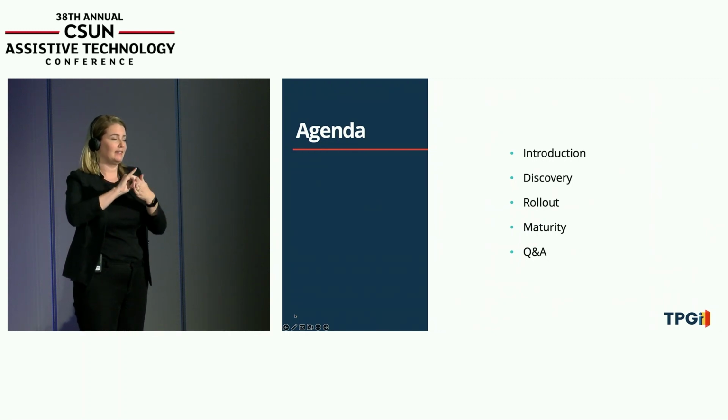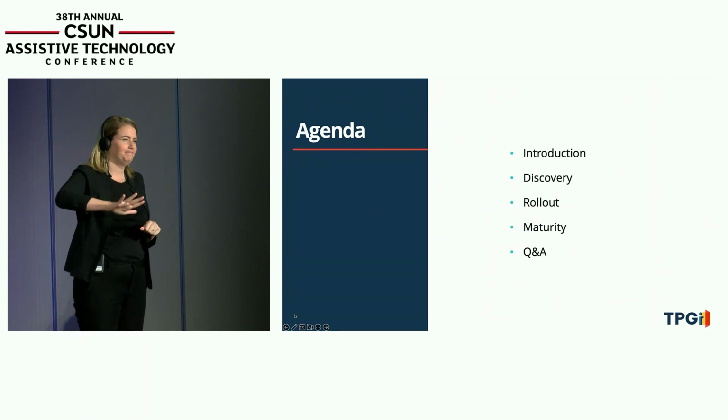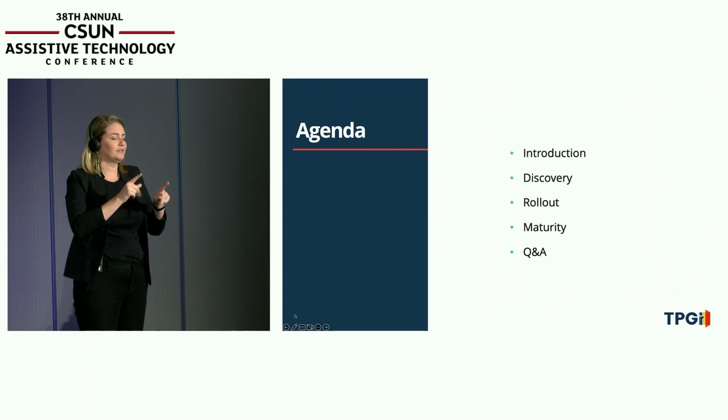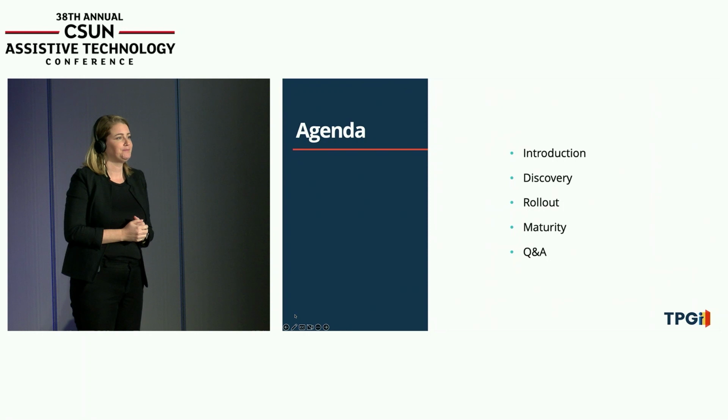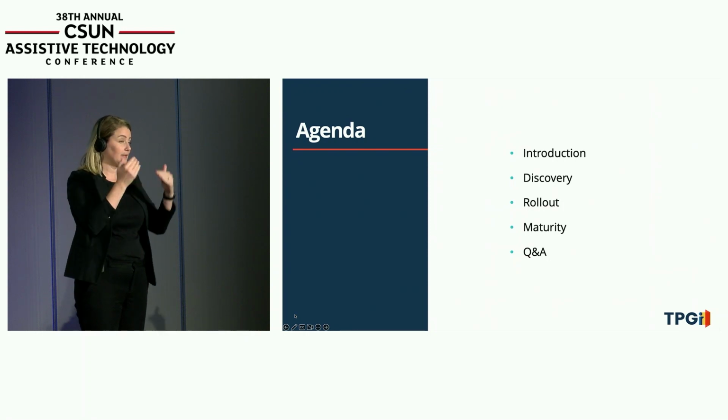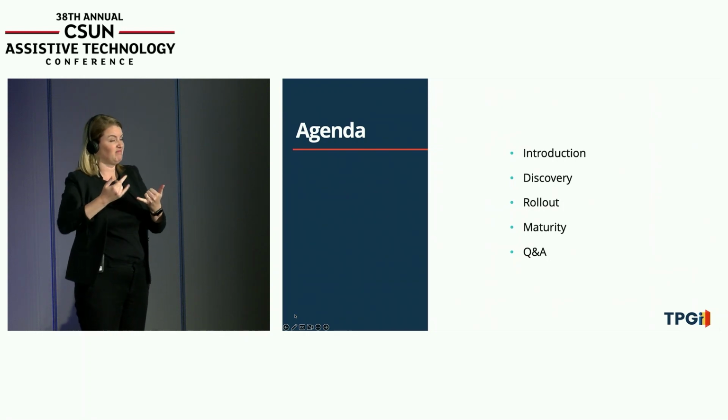When we're talking about return on accessibility, it's really about trying to spread the load across your organization so the right people are doing the right testing. And then we look at what a mature state looks like. And we're thinking, obviously, in terms of testing, but it's true of accessibility in general. And then, hopefully, there'll be a bit of time at the end for some questions and answers.